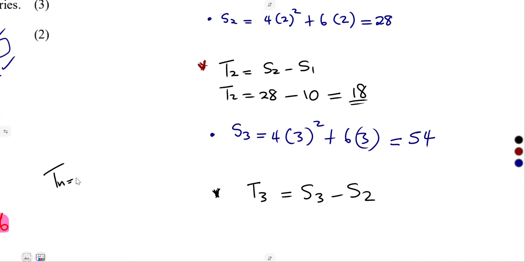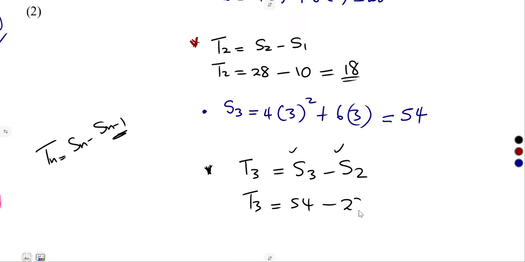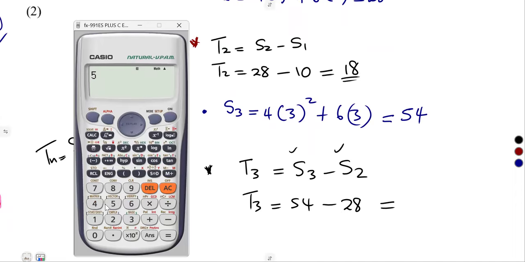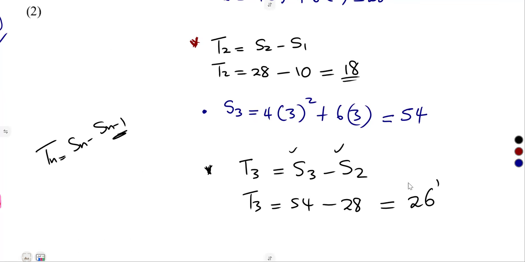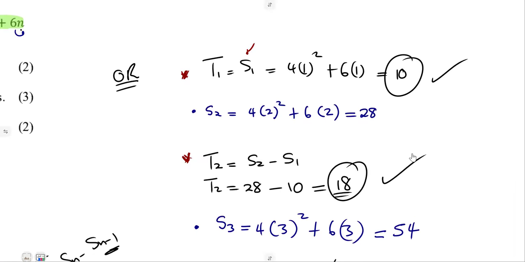The Tn is equal to Sn minus Sn minus 1. So we have these two. Substitute. Therefore, T3 is equal to S3, that is 54, minus S2. Remember, we calculated our S2 previously. It was 28. So this is 54 minus 28, and that was going to give us 26. Those are the terms that we're going to have at the end: 10, 18, and 26.